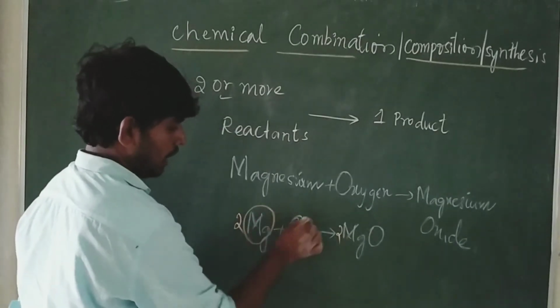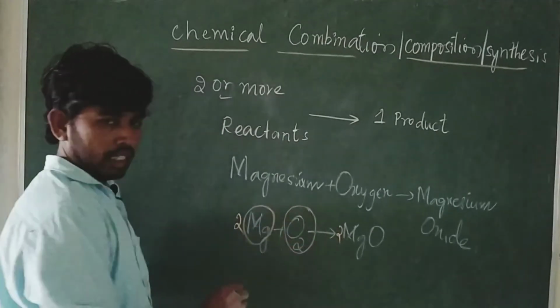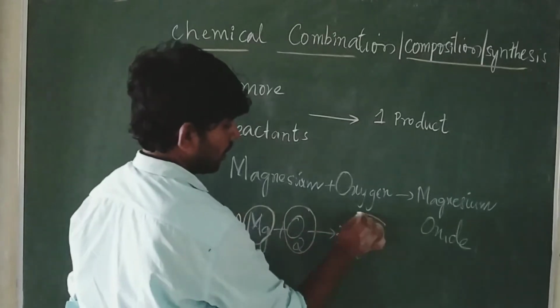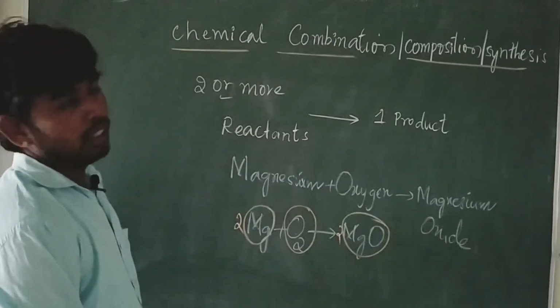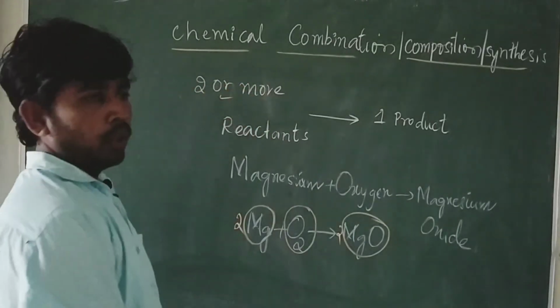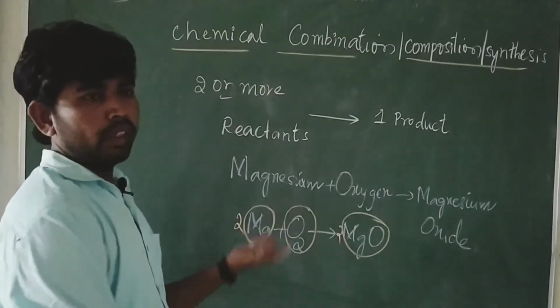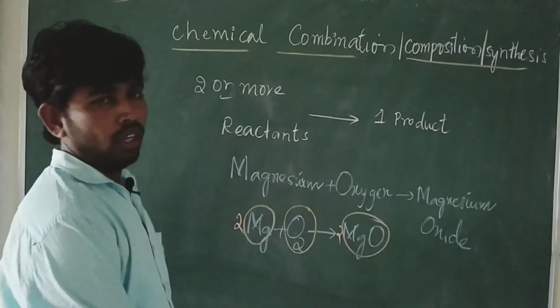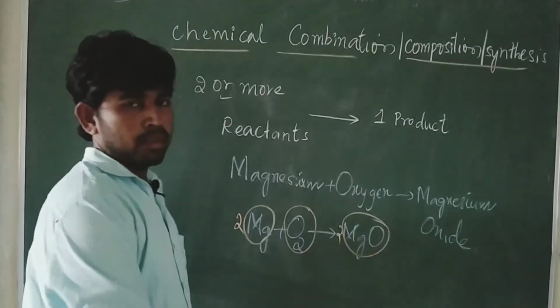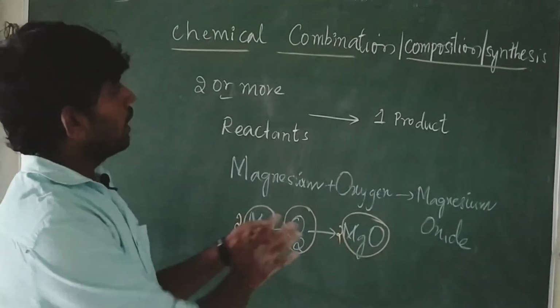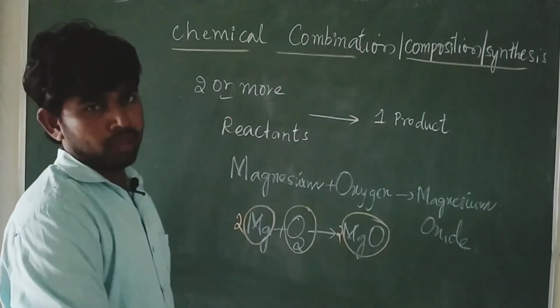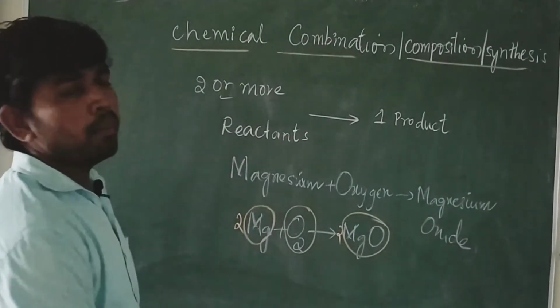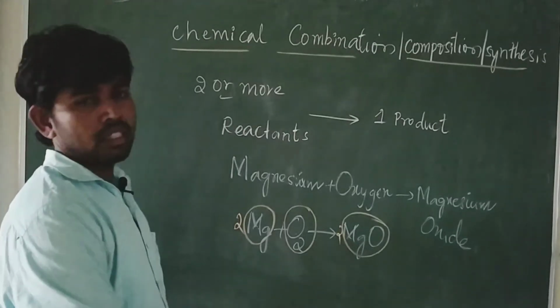Magnesium is one reactant, oxygen is one more reactant. Both react and form a single substance, magnesium oxide. This is the combination reaction: two or more reactants reacting with each other to form a single substance. We call this chemical combination, composition, or synthesis reaction.